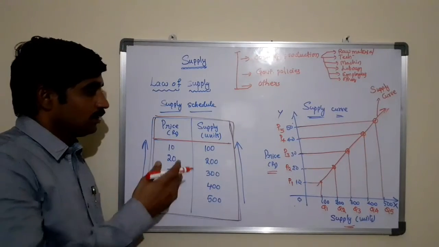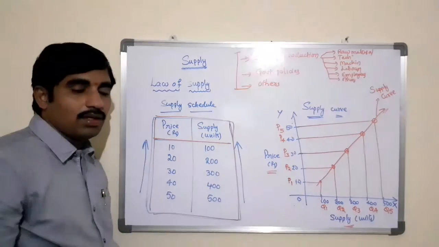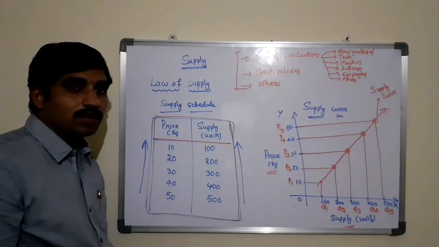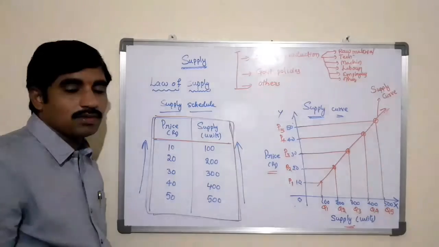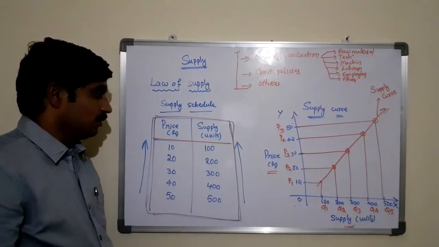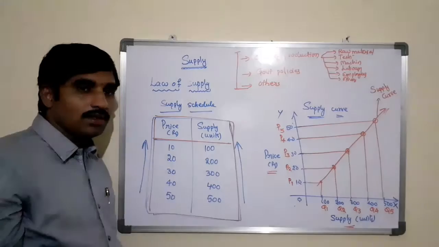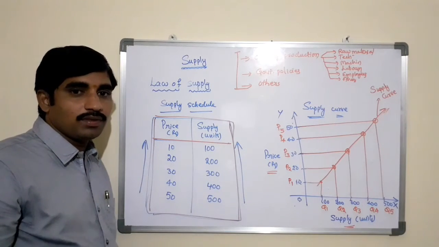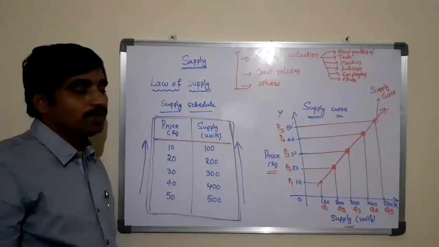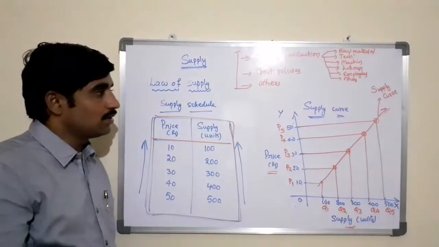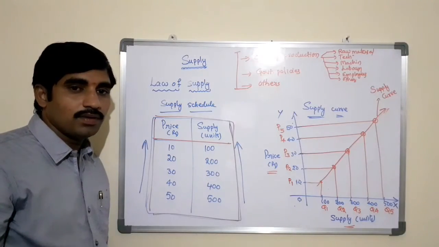Generally the supply changes based on the price of the product, just as demand changes according to changes in the price of the product. Similarly, the supply will also change because of changes in the price of the product. If the price is increasing, the supply of the commodity will also increase in the business in order to maximize the profits of the business. So this is the operation of the law of supply.